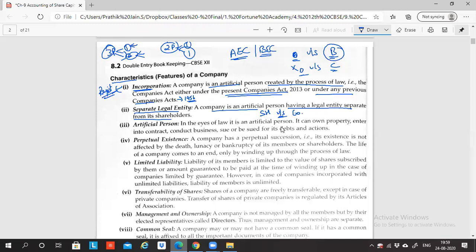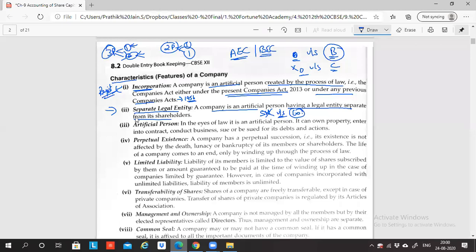Whenever I'm accounting, I'll be accounting from the point of view of the company and not the shareholder, right? So this differentiation is very important, because if they do not give the differentiation, you'll also start accounting from the shareholder's point of view, which will lead to confusion. That is the reason they had to introduce the concept of separate legal entity specifically for companies. Any doubt in point 1 and point 2?